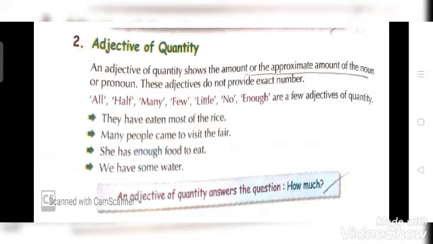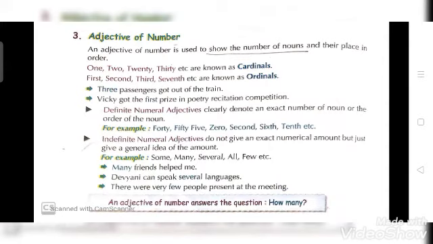Now, in one box, the blue box, there is a point given. That point is very important. An adjective of quantity answers the question how much. Now moving to third, that is adjectives of number. In this you have to ask a question how many.